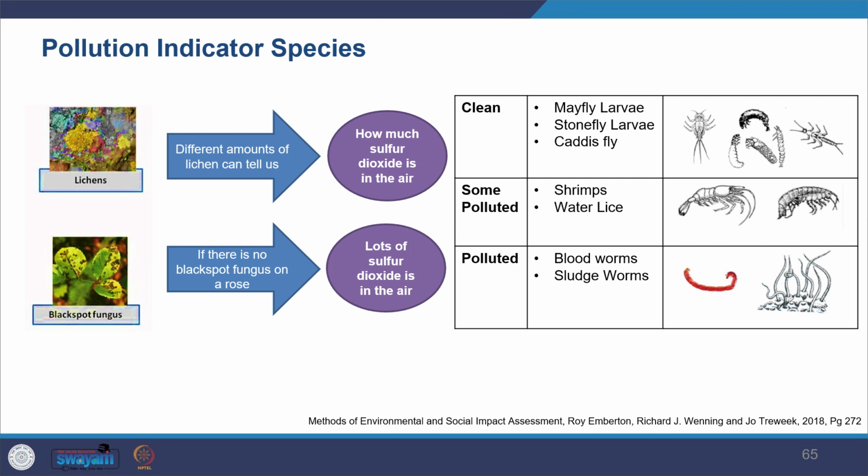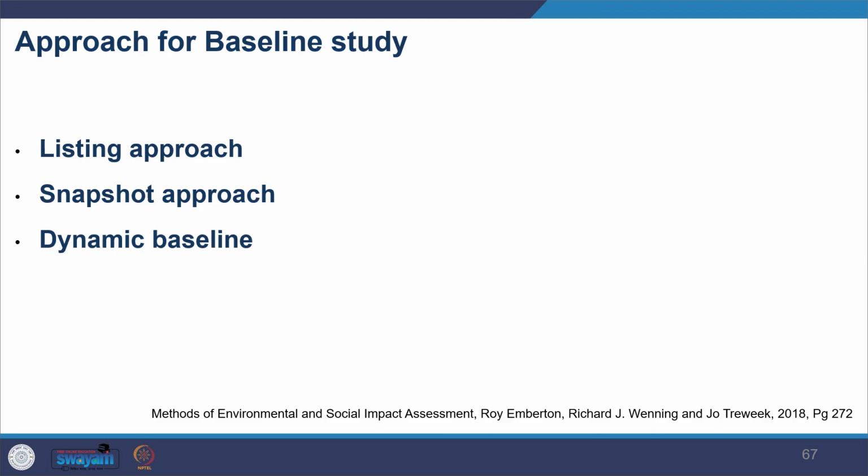Other species indicate whether the water is clean, has some level of pollution, or is completely polluted, with blood worms and sludge worms and so on.